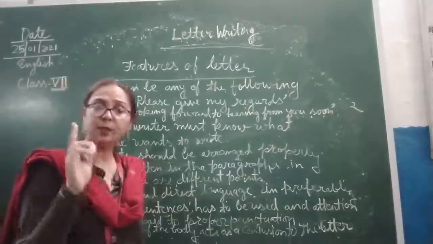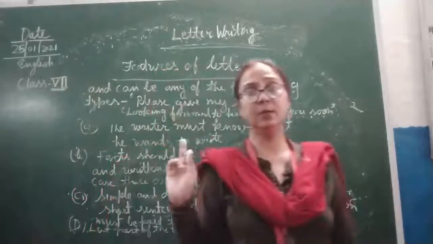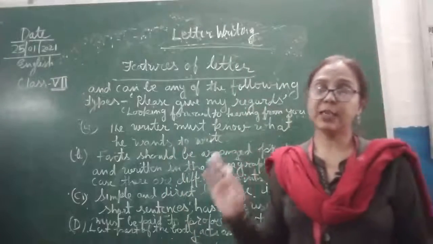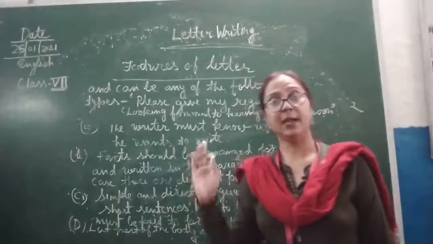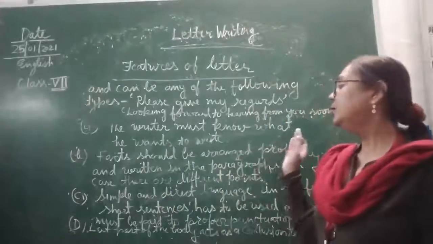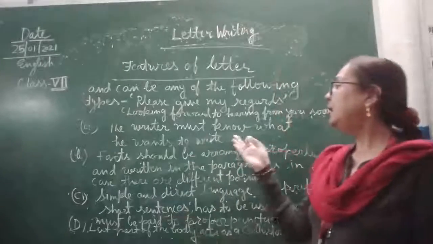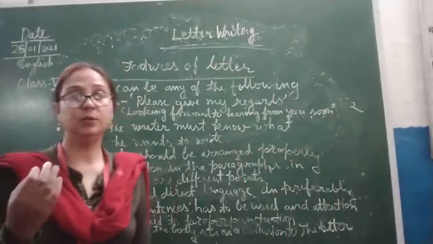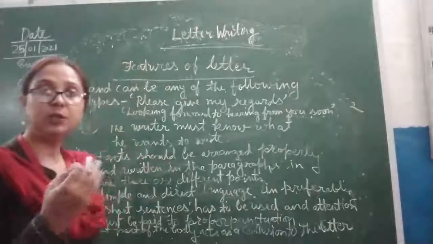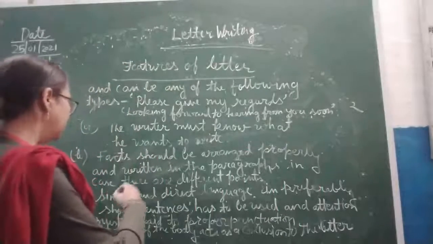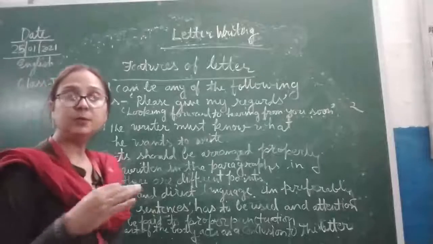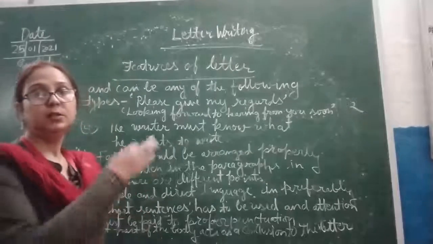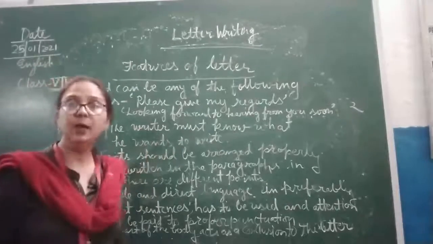So first, what we have discussed in the body of the letter is that our language should be very simple and concise. In short sentences we will write, direct language should be used, and facts should be arranged properly, and the writer must know what he or she wants to convey. Now, the last part of the body of the letter is always considered as the concluding part of the letter. That is why you can use these types of lines.